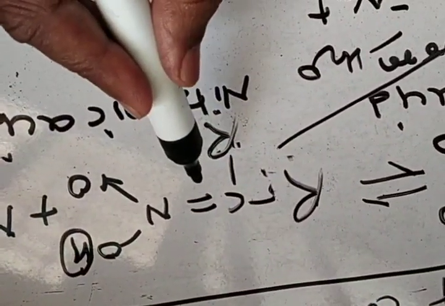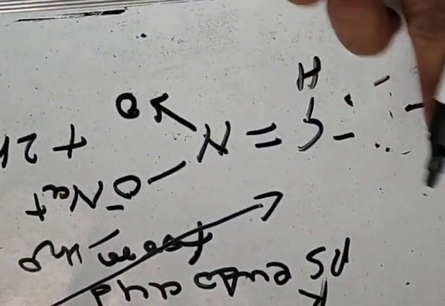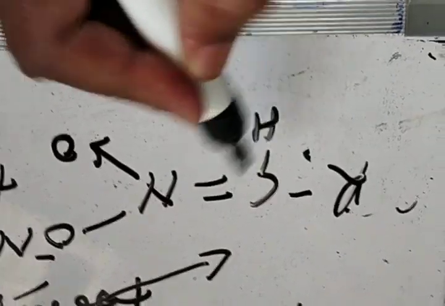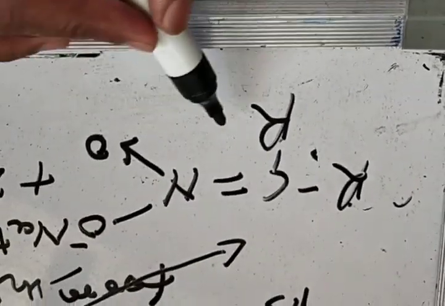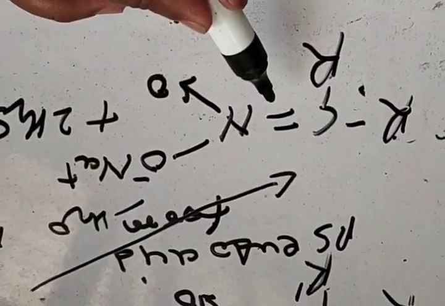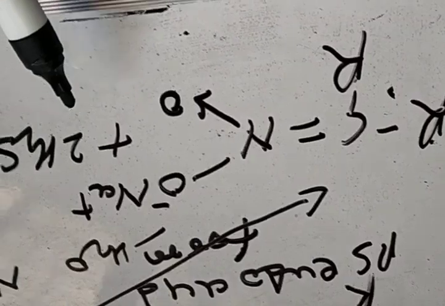This nitronic acid form on reacting with dilute NaOH undergoes neutralization to give this sodium salt of nitronic acid, and that on reacting with H2SO4 gives